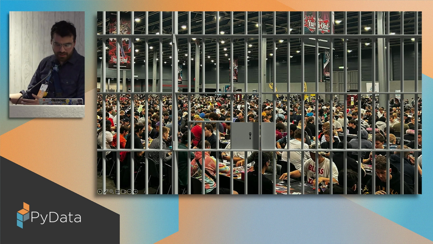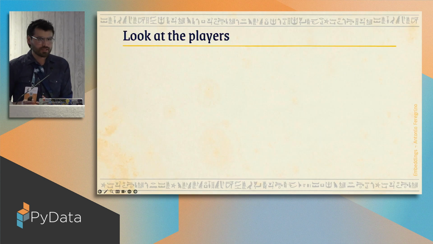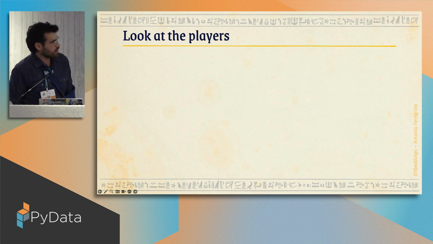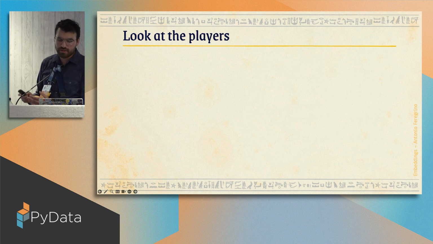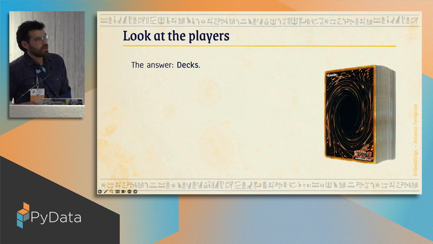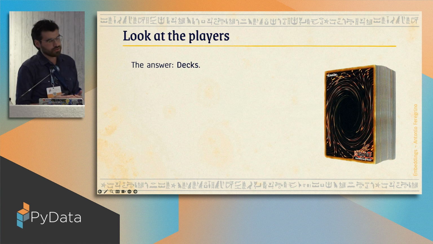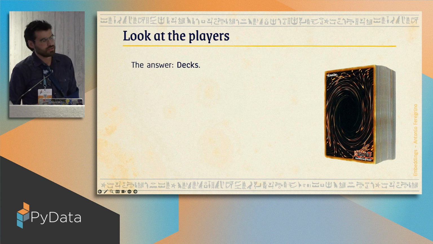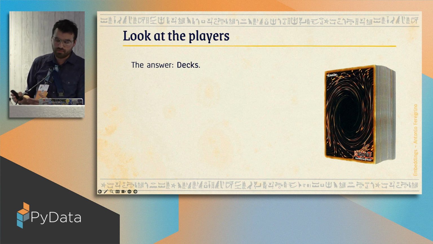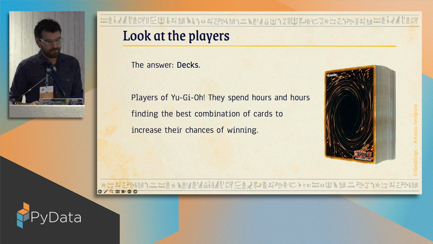Obviously, if we give cards away or something like that, they might be happy to cooperate with us, but it's not a feasible solution. So how about we look at the players, but we don't trap them, we don't force them to do anything, and we just have a look at what they already do. We can have a look at their decks. We can have a look at the cards they put into them. As I mentioned, they spend hours in online forums and tournaments where they literally just discuss strategies and which cards go well with one another. Because they want to increase their chances of winning.